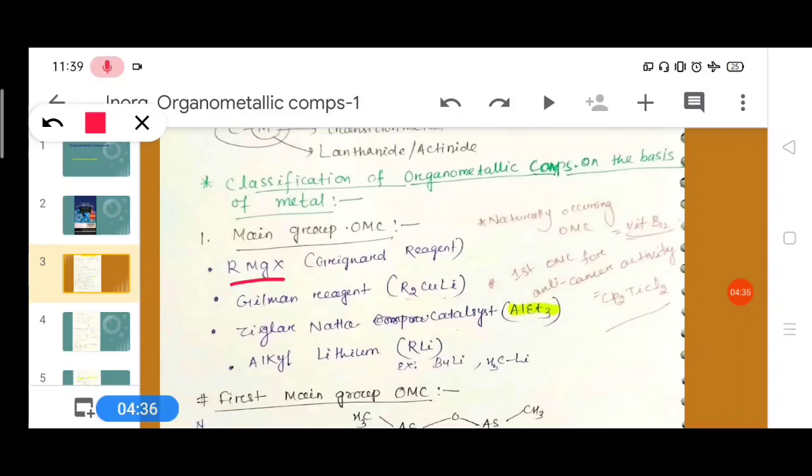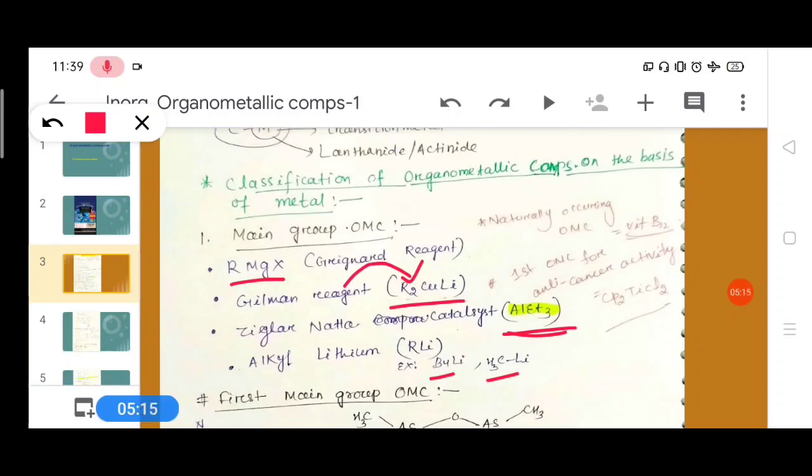In the reagent chapter we will discuss these compounds, how they are used in chemical reactions, and their mechanisms. I am letting you know only the formulas here. Gilman reagent is R2CuLi, a copper compound. Ziegler-Natta catalyst is an important catalyst, with triethyl aluminum. Alkyl lithium is RLi, where R may be a butyl group, methyl group, etc.